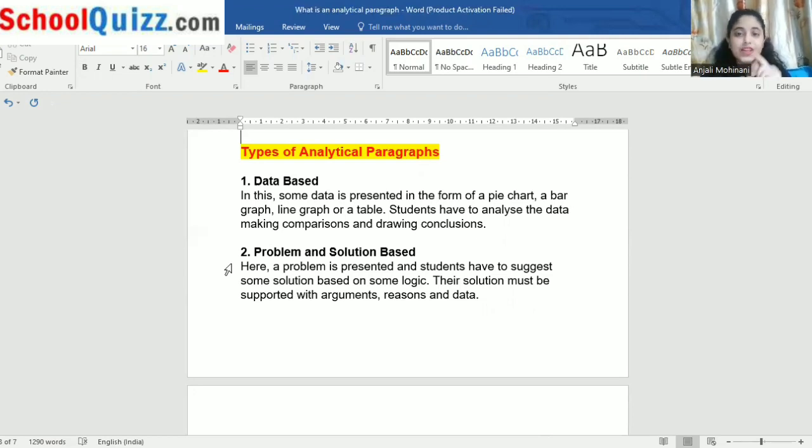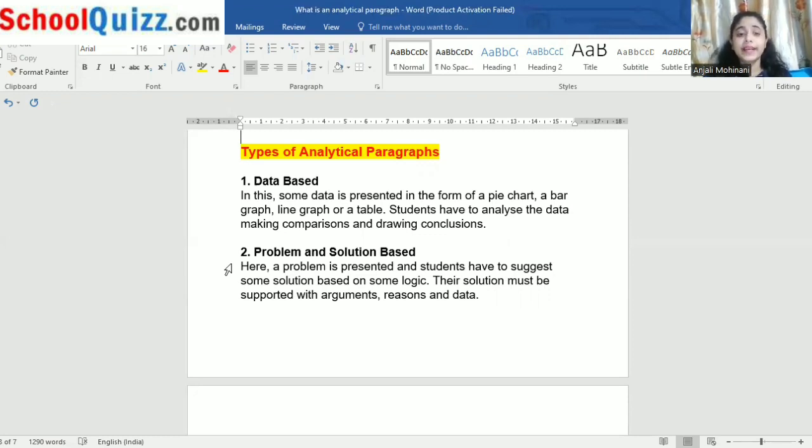Means pie chart, you know that is in the circular format, okay. Then you know that line graph means in a line format, like this way, only lines are drawn, not the whole graph. Bar graph is very common, that's in the standing position of two lines joined by a third line on the upper scale, okay. Then table, you know, very basic, so you know all those things, right? So the data can be given in any type of format, okay. And after that you have to write the solution in an analytical paragraph format, okay.